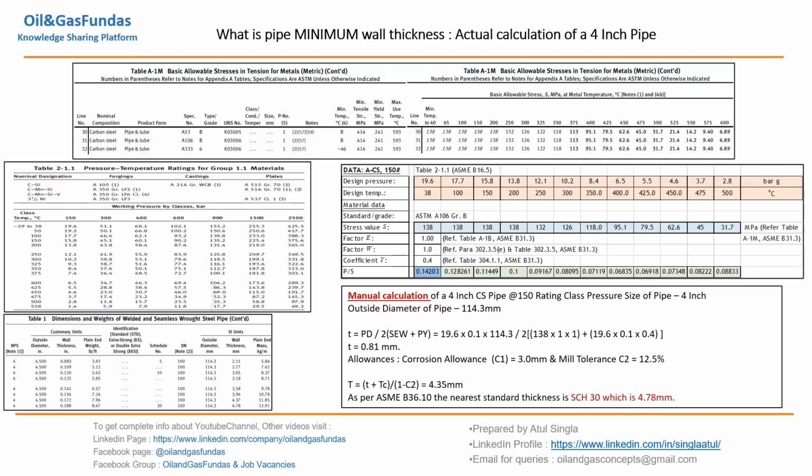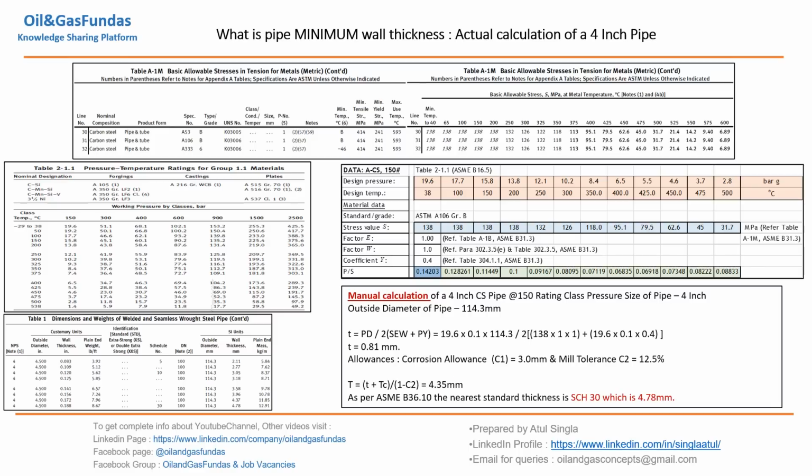So how are we going to calculate? If you see here, for the 4-inch class, PD by 2(SEW + PY), this is the basic formula which we are going to use to calculate the minimum thickness. These are the values which we have filled in, and the calculated value will be 0.81. Now again, corrosion allowance, 3 mm if we are taking, which we get from the fluid list. Mill tolerance 12.5. So C1 and C2, these are the two allowances which we are going to add to this. So we get the final value 4.35. Now this is the minimum value after adding the allowances.